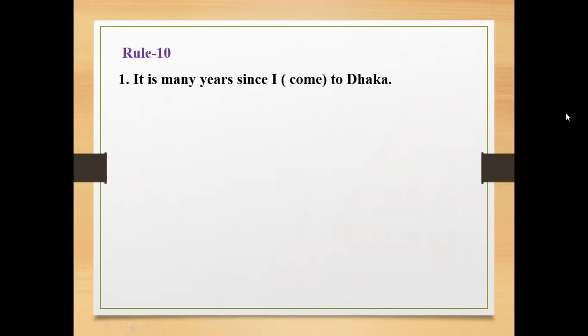Rule 10. It is many years since I come to Dhaka. Here, "since" is a conjunction or connector, and the first clause is present indefinite tense, so the next clause will be past tense. So the answer will be: it is many years since I came to Dhaka. Here, the past tense of come is came.